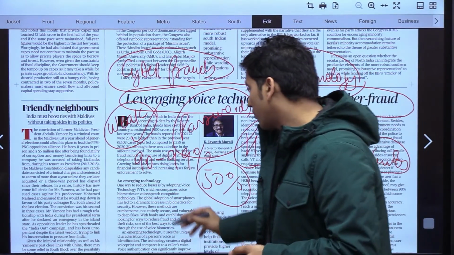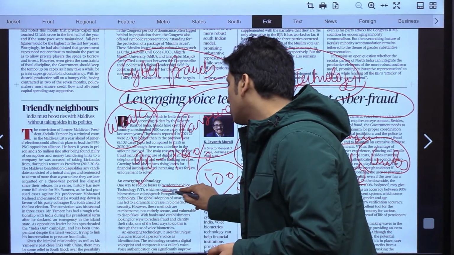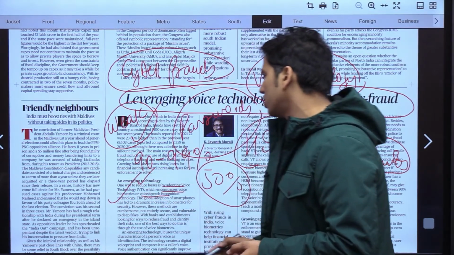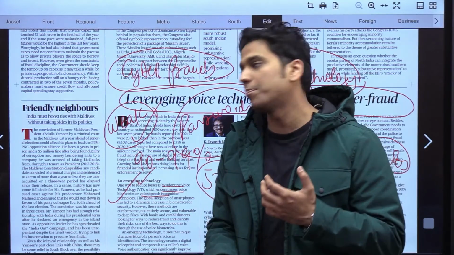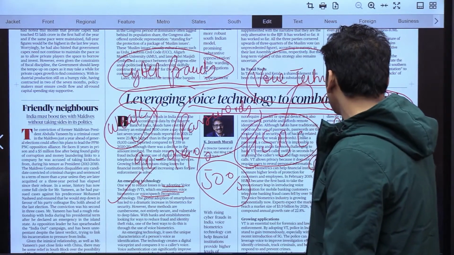One way to reduce loss is by adopting voice technology, which encompasses voice metrics or voice speech recognition technology. Now this is what this particular article wants us to focus upon, that is leveraging voice technology to combat cyber fraud.